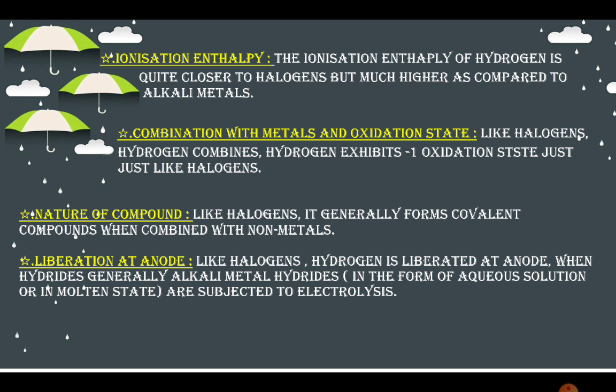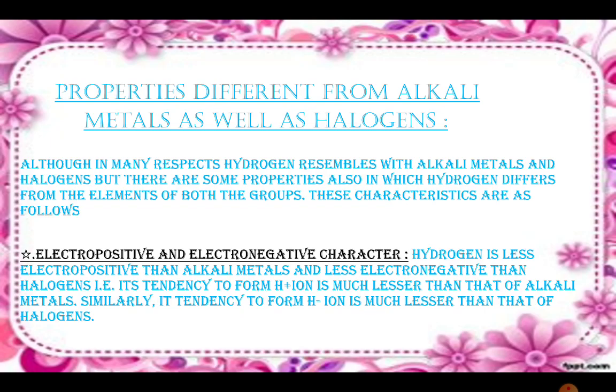Like halogens, it generally forms covalent compounds when combined with nonmetals. Liberation at anode. Like halogens, hydrogen is liberated at the anode when hydrides, generally alkali metal hydrides, in the form of aqueous solution or in molten state, are subjected to electrolysis.